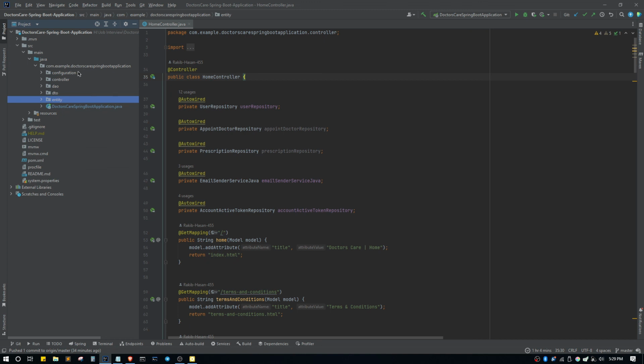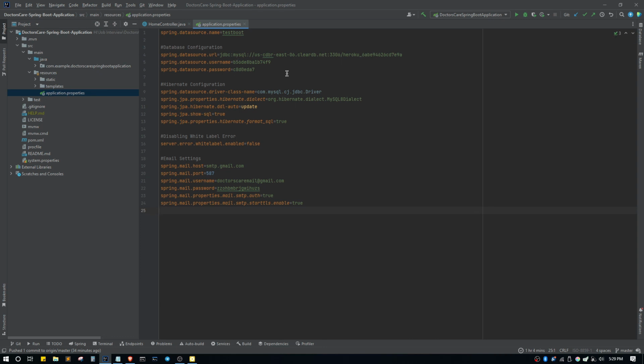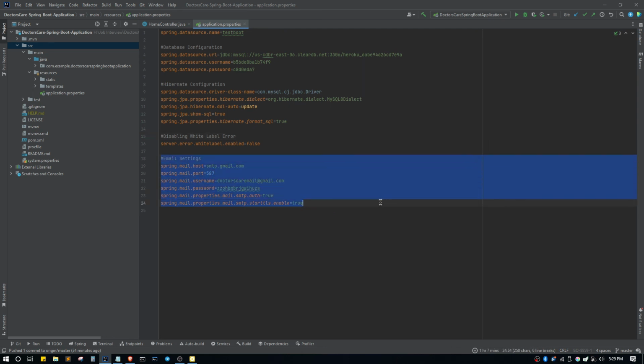That's all for the project's structure, and we also have a configuration in resources, application.properties. Here we have configured our database, we have also configured our Hibernate, and we have also configured our email service here.